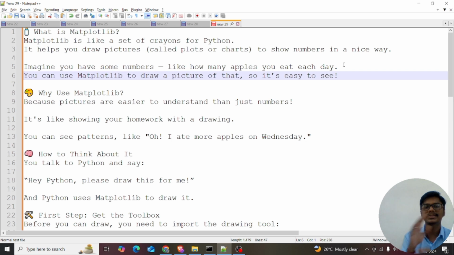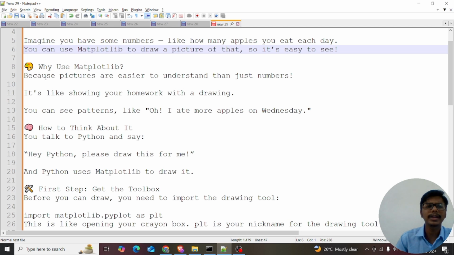Imagine you have some numbers, like how many apples I eat each day. You can use Matplotlib to draw a picture of that. It is easy to use, right? Why use Matplotlib? Because pictures are easier to understand than numbers. Our mind remembers pictures better than numbers.